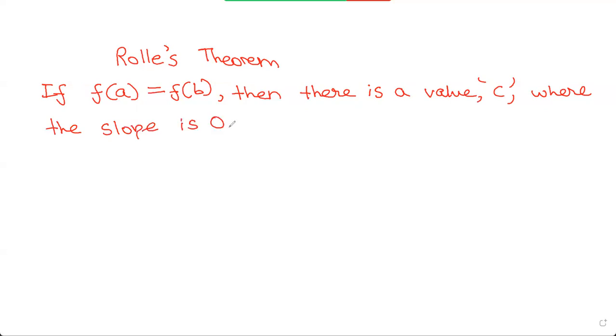So the slope of the tangent and secant is 0, and when the slope is 0, we know that it's horizontal. So this is what Rolle's theorem states.